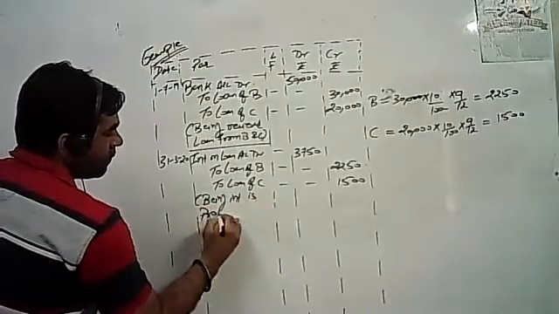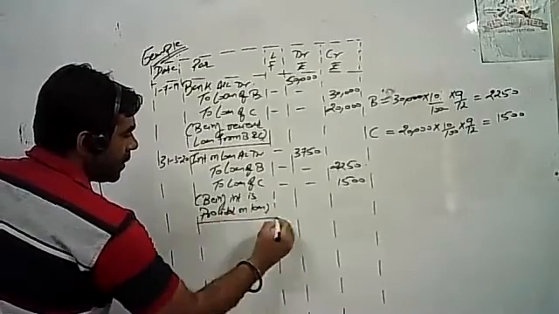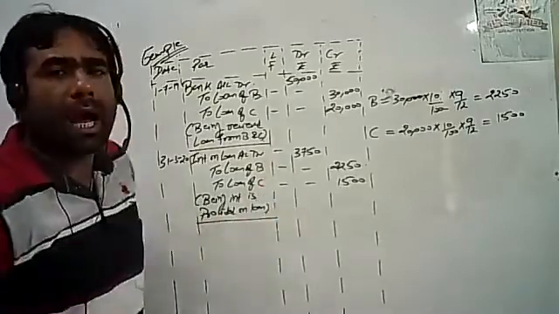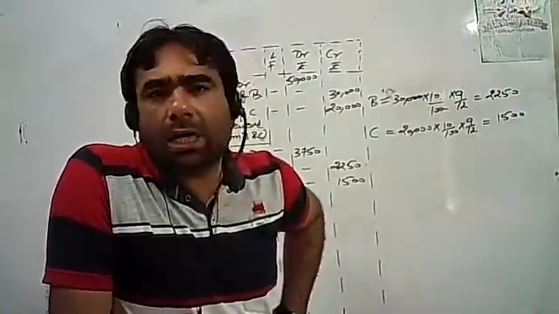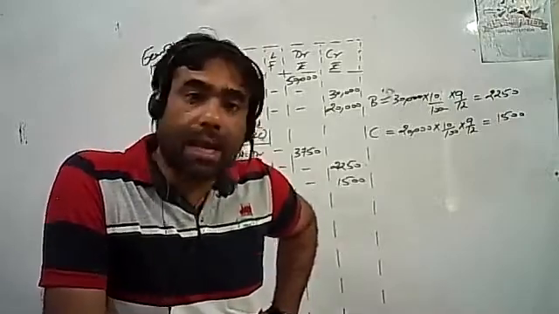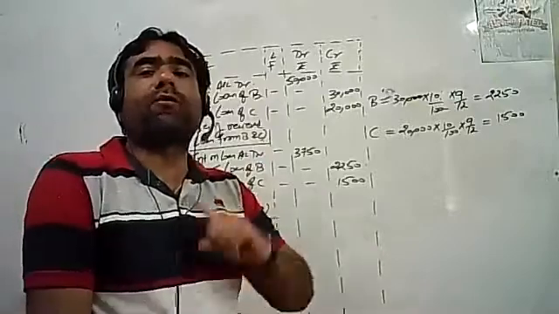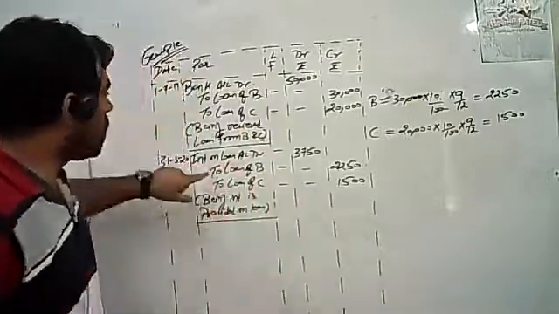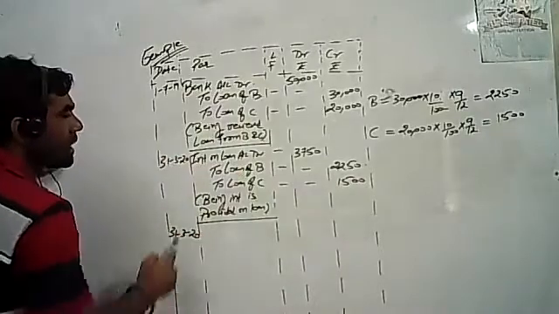Being interest is provided on loan. Students, as per accounting rules, all incomes and expenses are to be closed on 31st March 2020, and all incomes and expenses are to be closed in profit and loss account. So, interest is our expense and it is to be closed down.